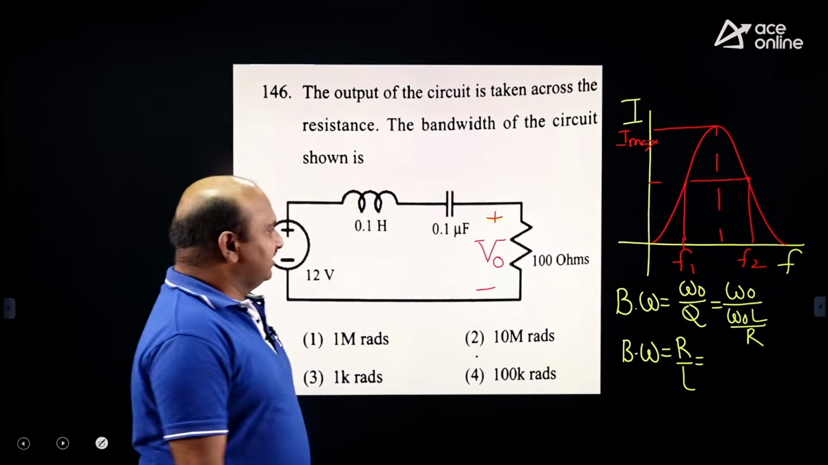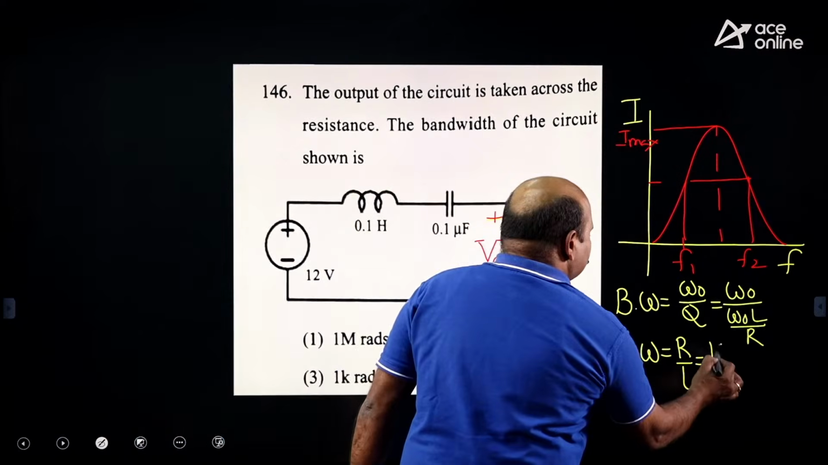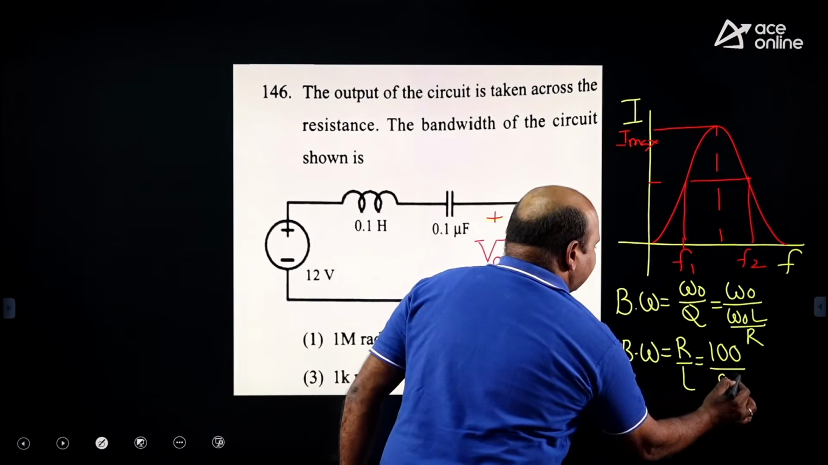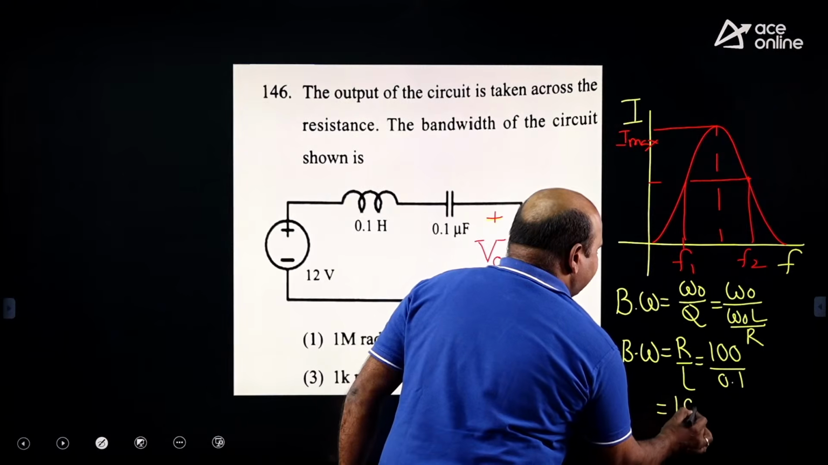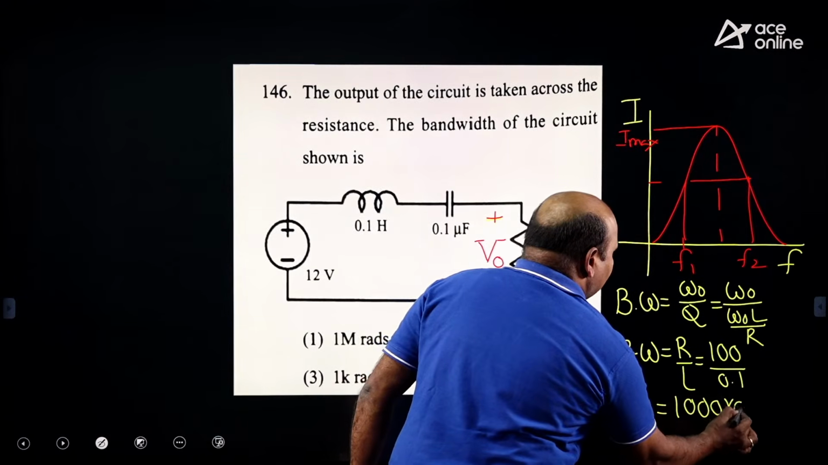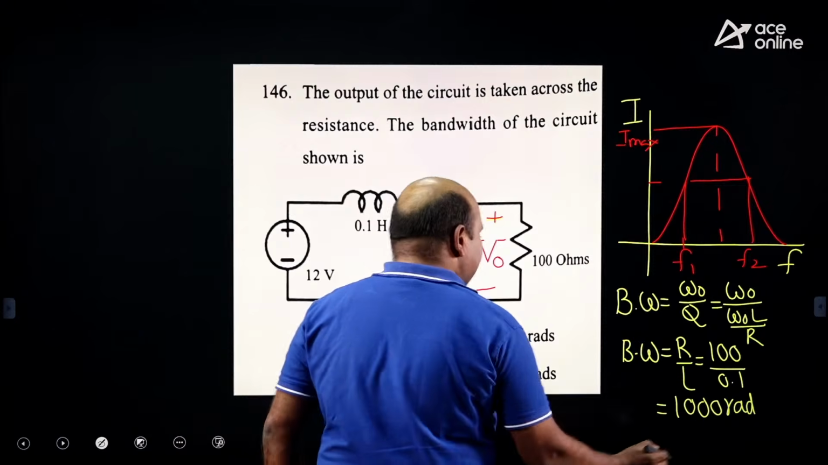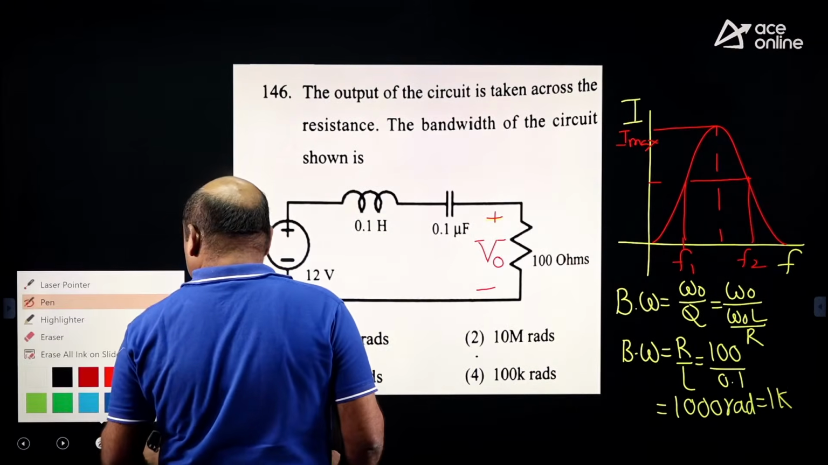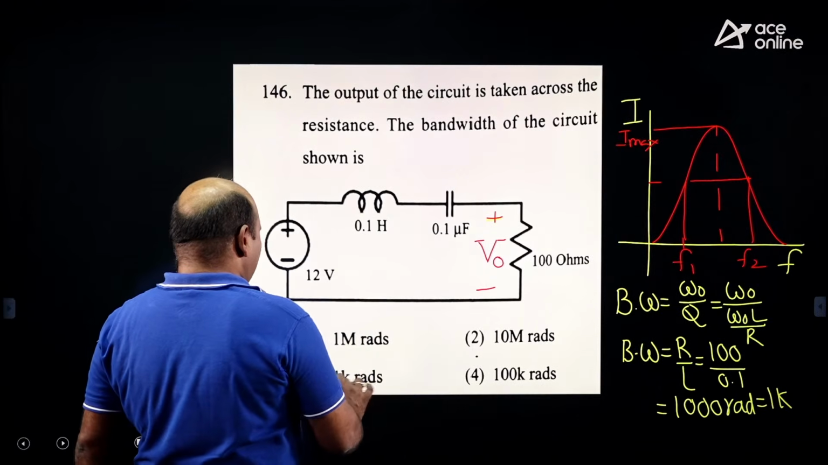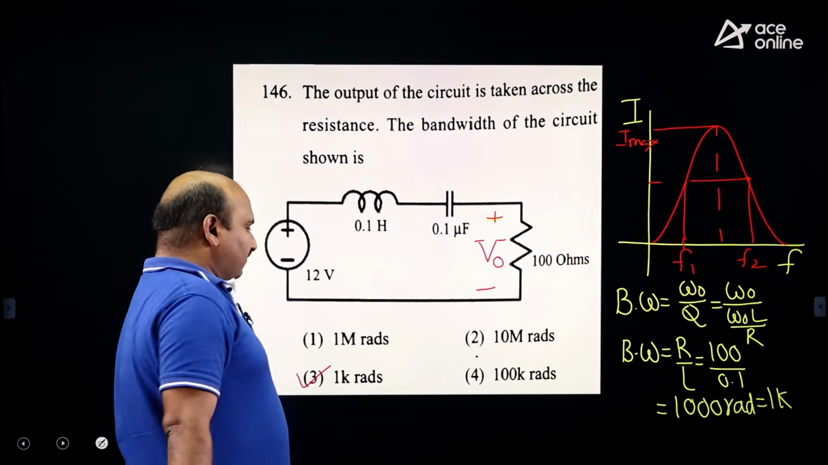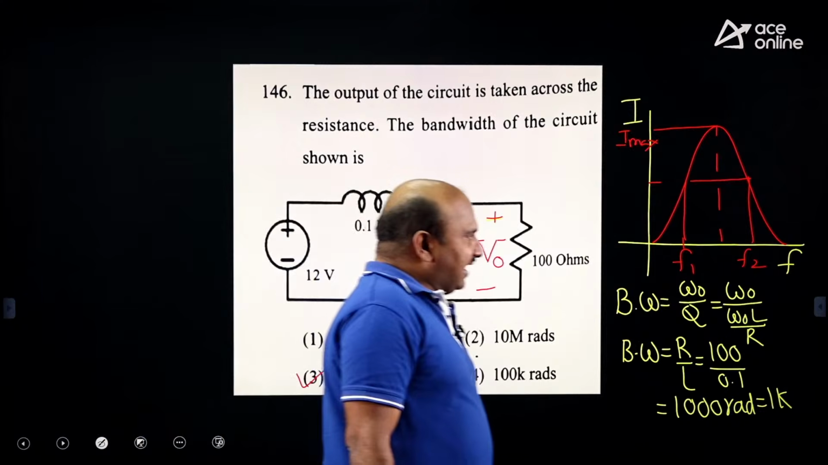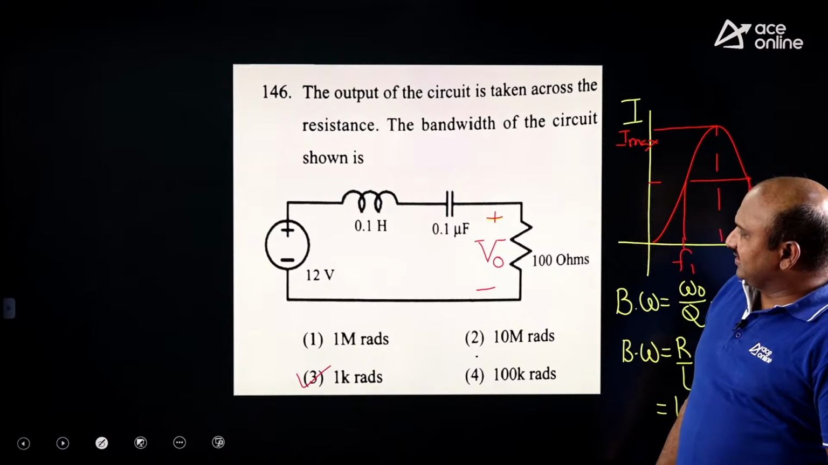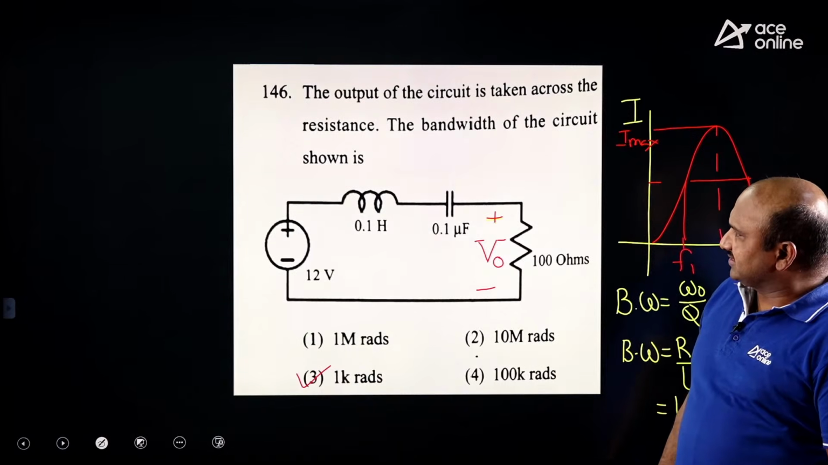Resistance value, how much is given? 100 ohms. And inductance value is 0.1. So bandwidth, how much are you getting? 1000 radians, or 1K. Which is the correct option? The correct option is 1K radians, right? Bandwidth, in terms of radians, he has given that. That's why 1 kilo radians.